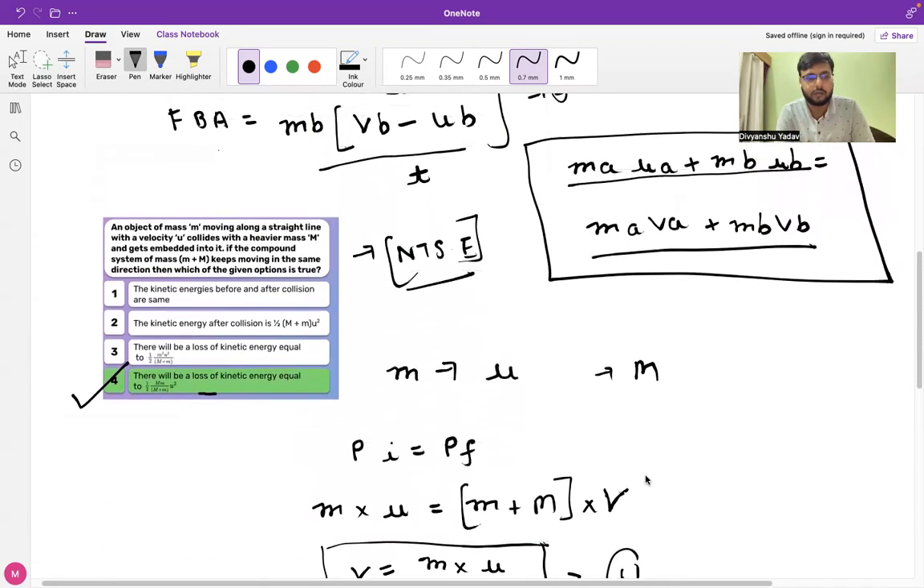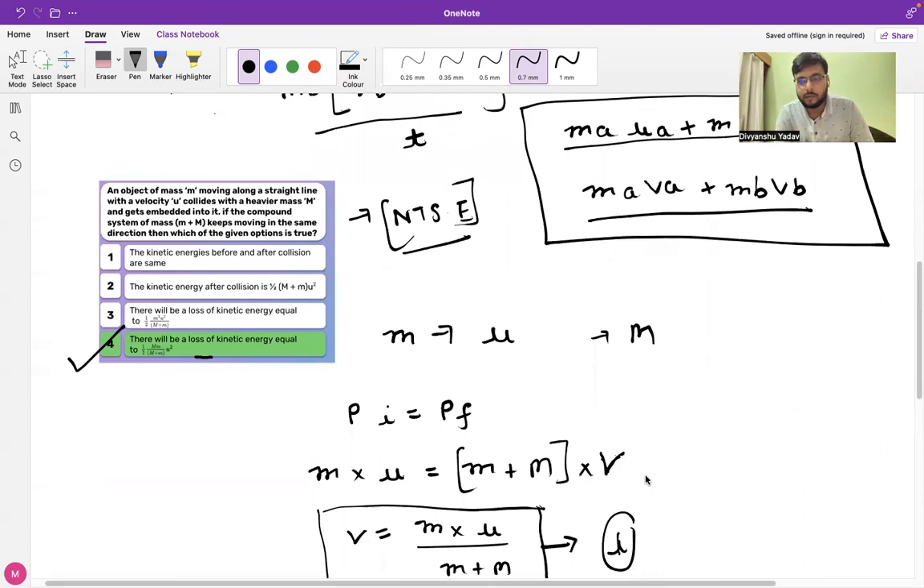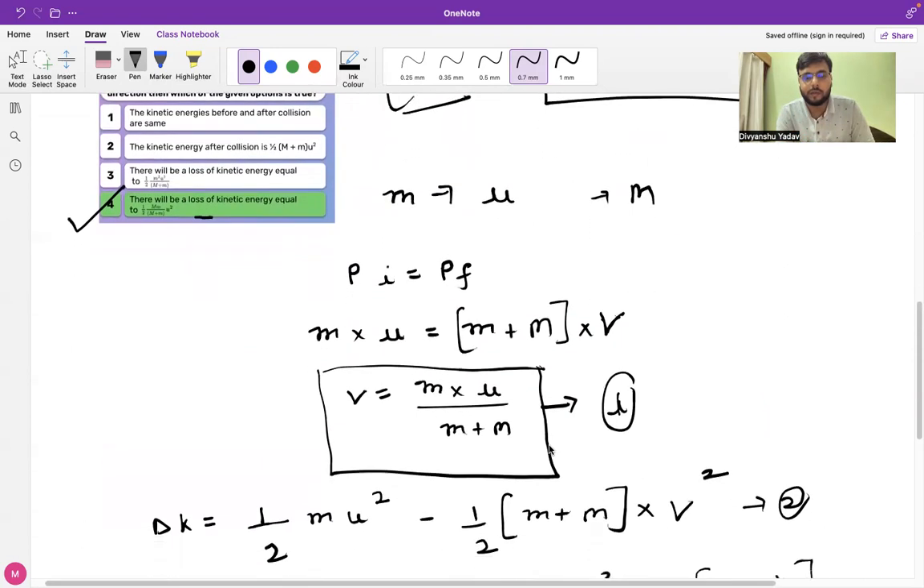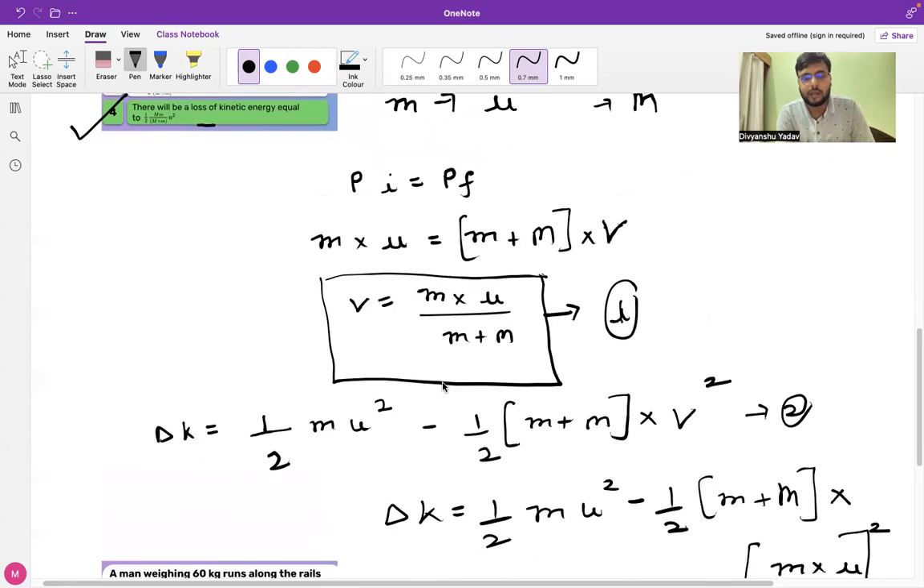So basically what we did in this question is we used the momentum conservation principle to find the final velocity as soon as the body gets embedded into the compound system. We were provided with the initial velocity, but we were not provided with the final velocity. In order to find the final velocity, we used the momentum conservation principle. And to find the net change in kinetic energy, we have to find the loss in kinetic energy.